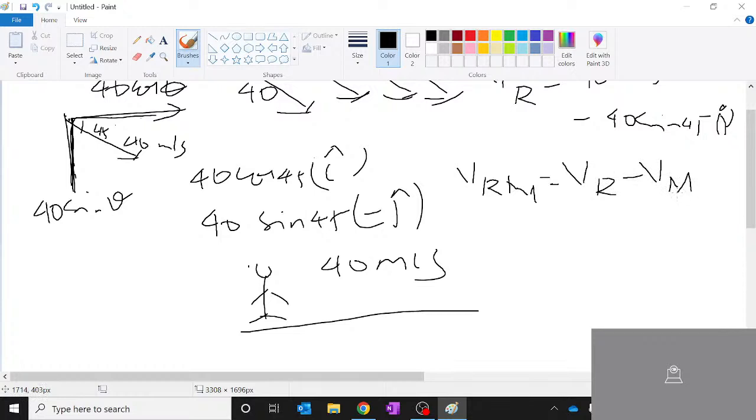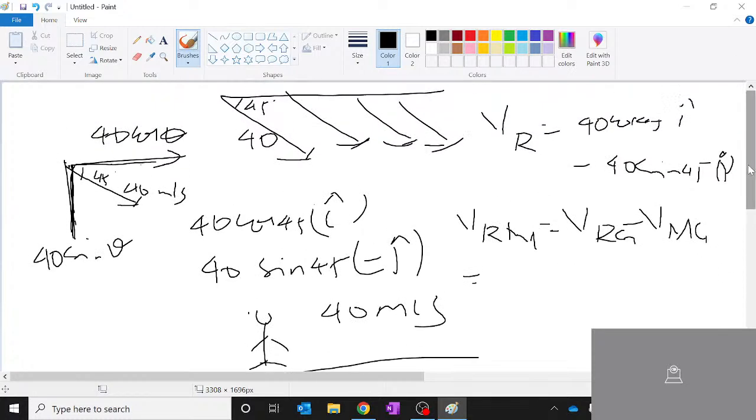Correct? Relative velocity of rain with respect to ground, minus relative velocity of man with respect to ground. Can I simply say my relative velocity of rain with respect to ground is this one only? 40 cos 45 i cap minus 40 sin 45 j cap, minus what is the relative velocity of man with respect to ground?